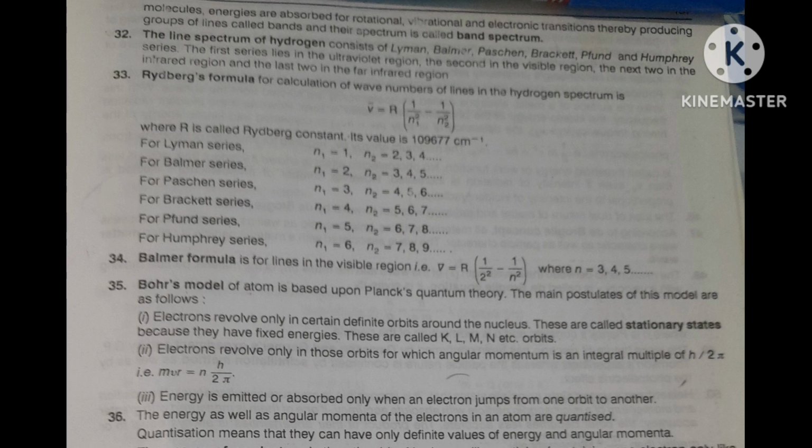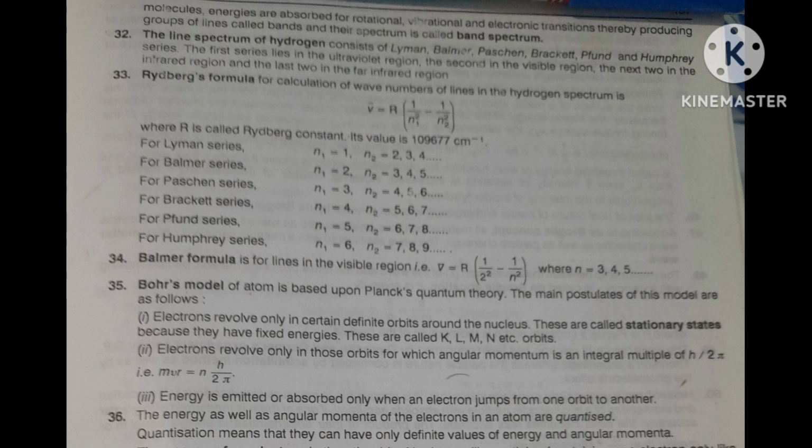For calculation of wave number of lines in the hydrogen spectrum, wave number nu bar is equal to R, capital R, inside bracket 1 upon N1 square minus 1 upon N2 square. Then what are N1, N2, and R? Capital R is called the Rydberg constant, and its value is 109,677 per centimeter.